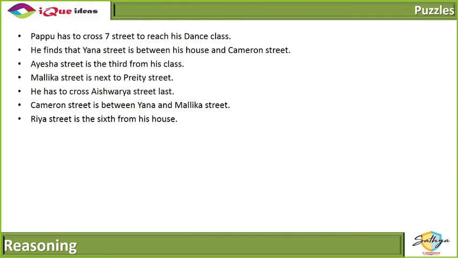Chalo. It says that Pappu has to cross 7 streets to reach his dance class, right? So let's assume that we have Pappu. We have 1, 2, 3, 4, 5, 6, 7 streets to cross before he reaches his dance class. In fact, let me number them. 1, 2, 3, 4, 5, 6 and 7.